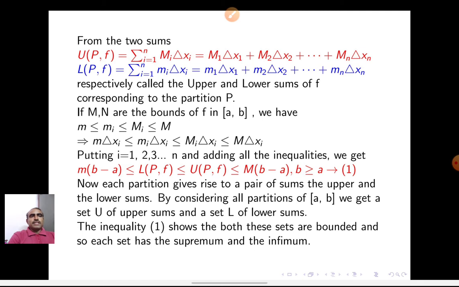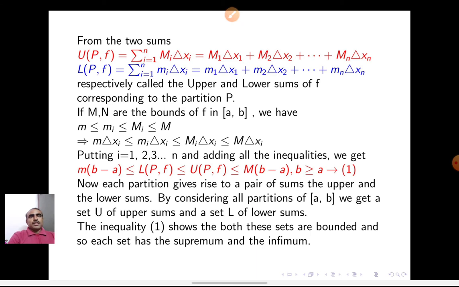Here capital M1 is the supremum of the first subinterval, that is [x0, x1], and delta x1 is the length of [x0, x1], that is x1 minus x0. So I write this as capital M1 into x1 minus x0 plus capital M2 into x2 minus x1 plus and so on, capital Mn into xn minus x(n-1).